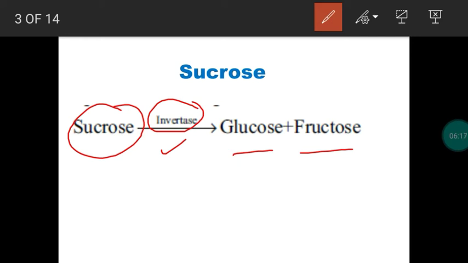Now what about sucrose? This is also dextrorotatory, so it has plus 66.6 degree as its specific rotation. All these are one-mark questions: what is the specific rotation of glucose, fructose and sucrose? Next, during the hydrolysis process, what happens to the optical activity? So you have a mixture.